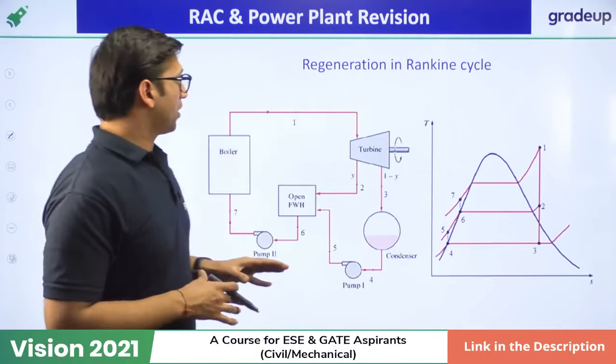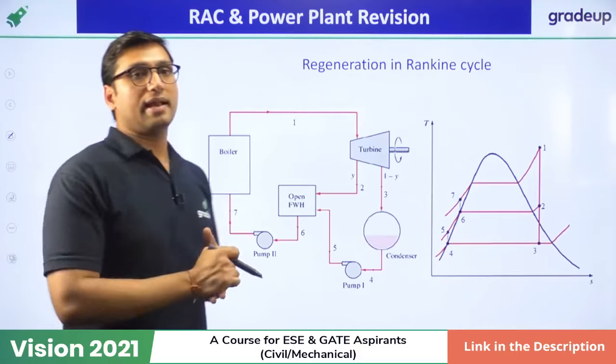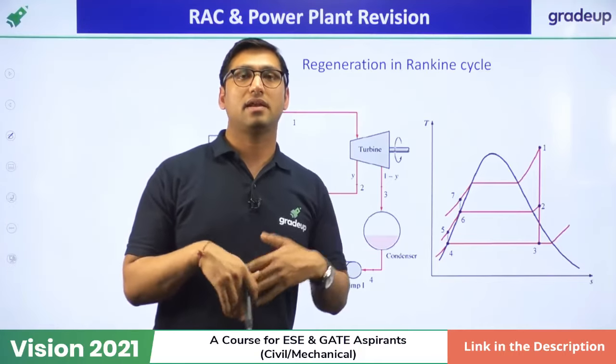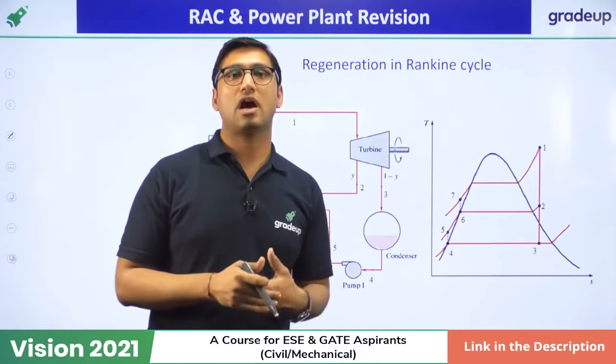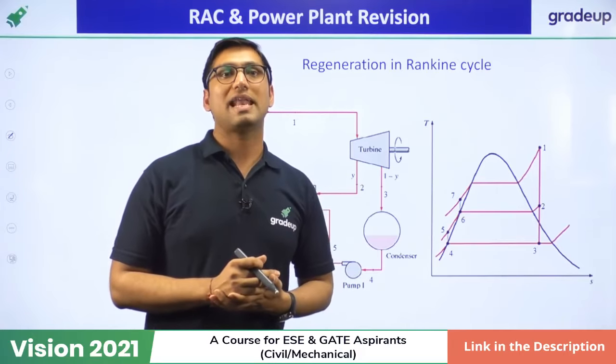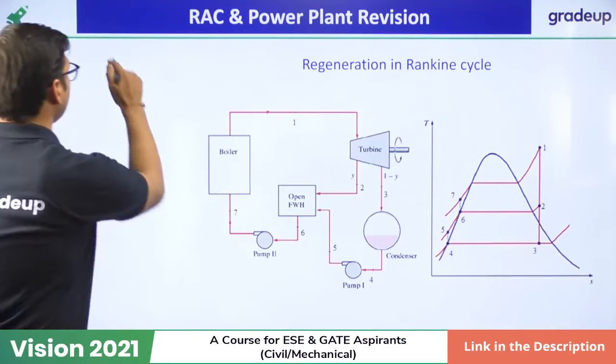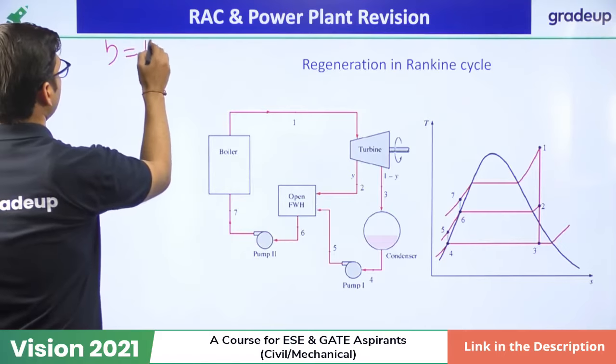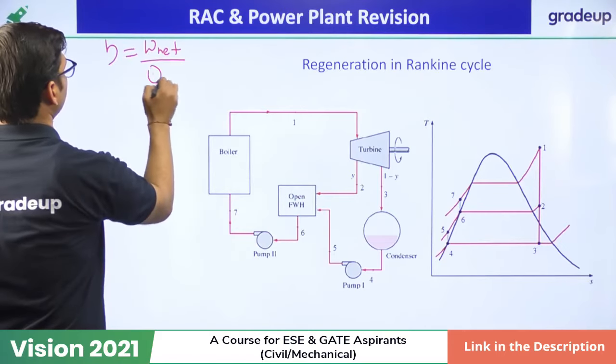Okay, so how does regeneration take place in the Rankine cycle? In regeneration, efficiency is increasing because efficiency is equal to net work over heat supplied.